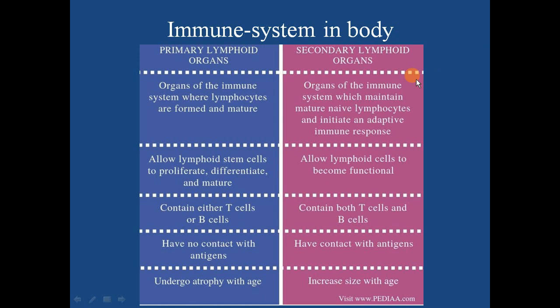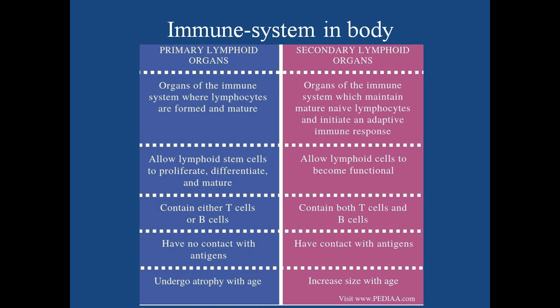Secondary lymphoid organs maintain mature, naive, meaning new, lymphocytes and initiate an adaptive immune response. One very important feature of secondary lymphoid organs is that they provide the site where antibody can interact with antigen, leading to formation of antigen antibody complex, which will ultimately cause the destruction of antigen.